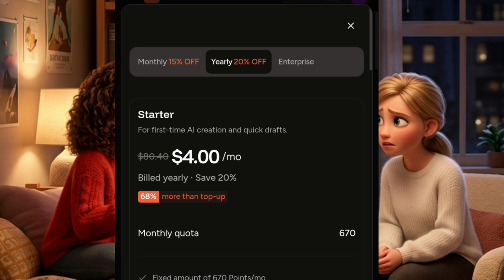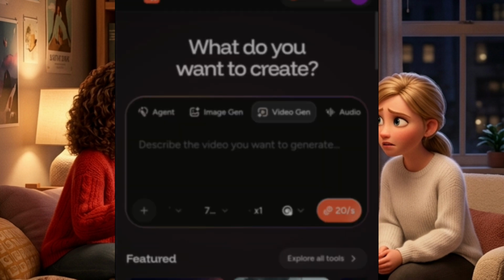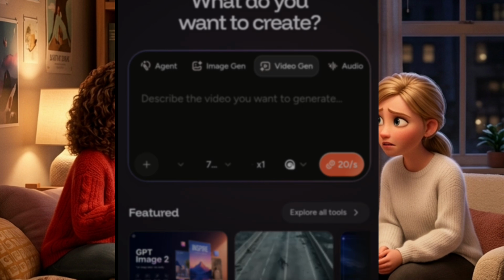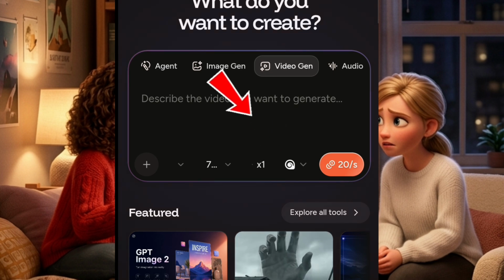Now, just go back. After you go back, you are going to see where it says video gen. You tap on this video gen, then you select this one here, then you put it on text, and you select here where you are going to select your aspect ratio. Make sure you put it on 9:16, resolution 720. Your duration, you can leave it at 6 seconds or put it on 10 seconds, depending on the one you want. But the longer the duration, 6 seconds or 10 seconds, the more credit you are going to use.